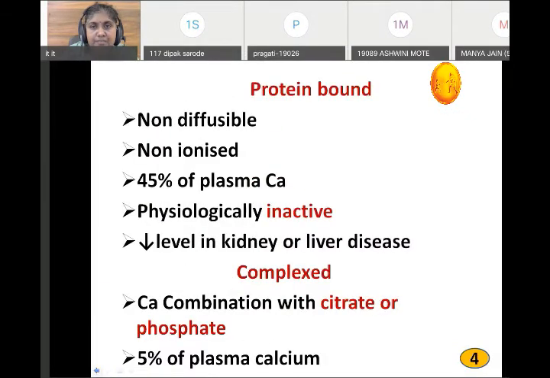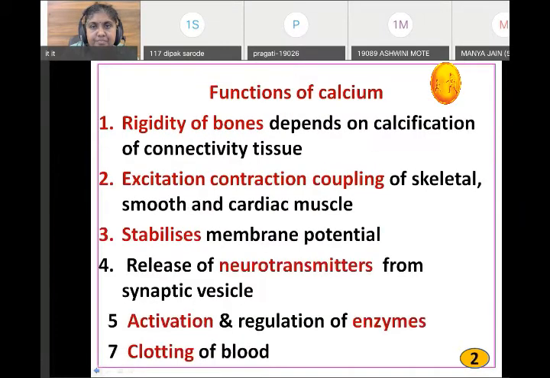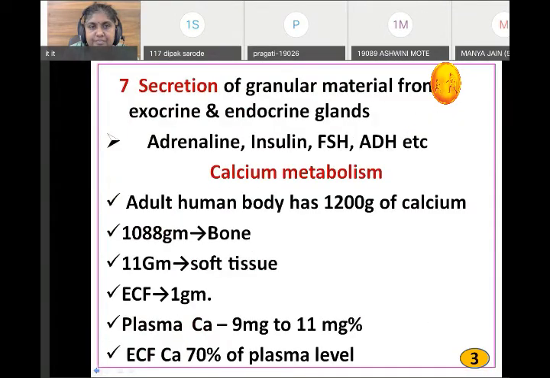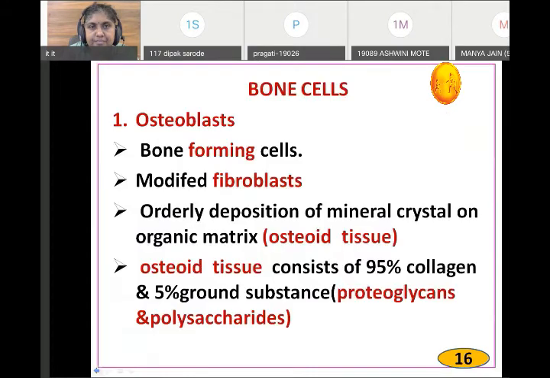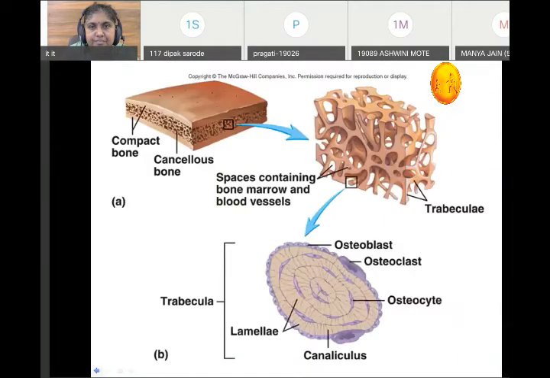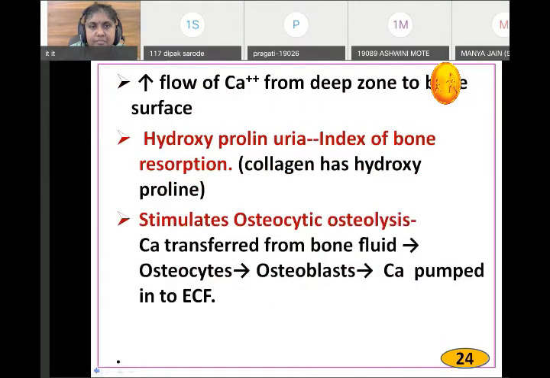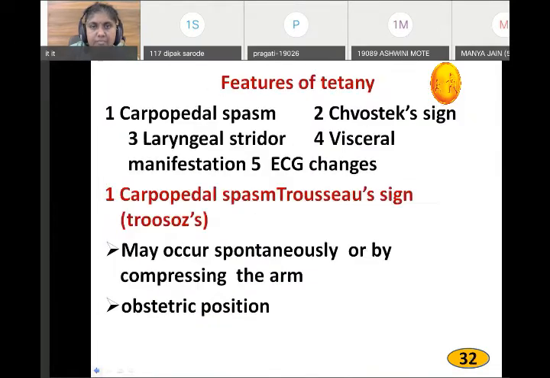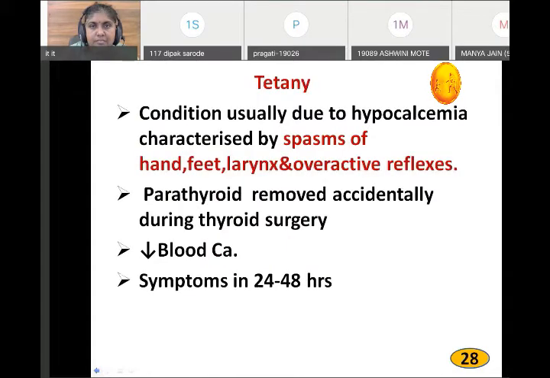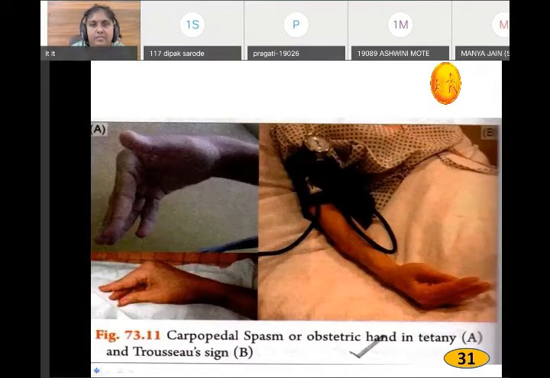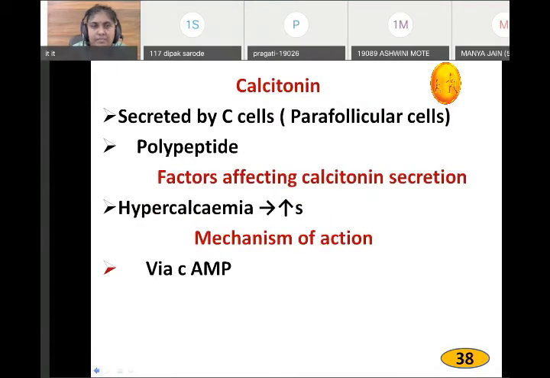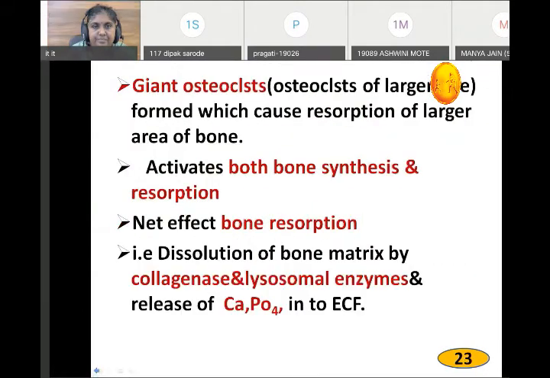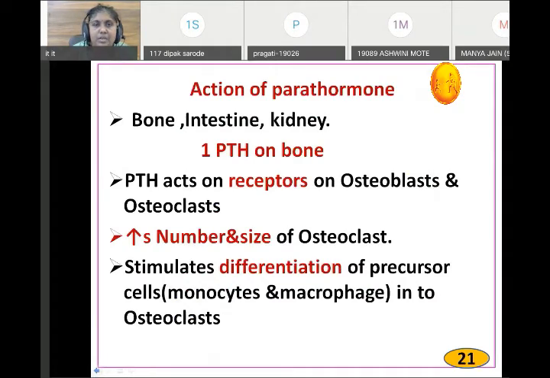Again, the same figure is there. Action of parathormone is on the bone, intestine, and the kidney.